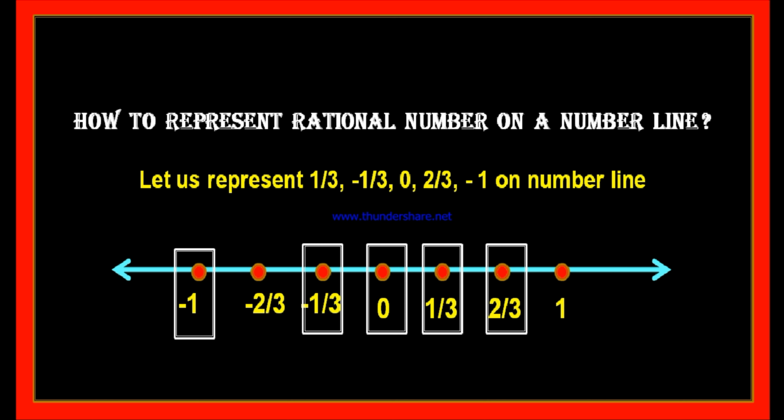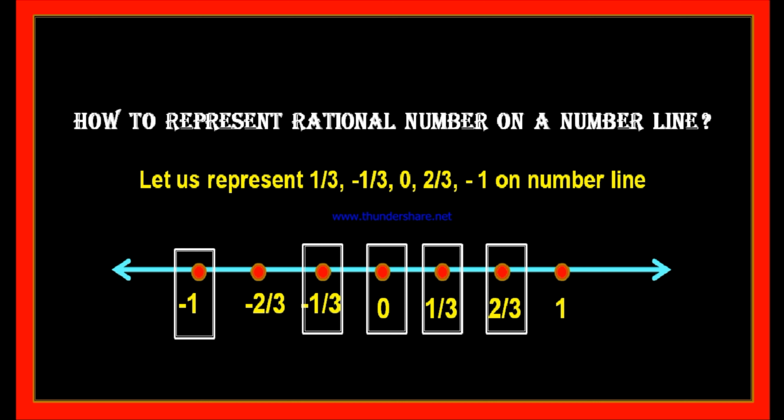Like this, you can represent any given rational number on the number line. First of all, this number line is a straight line. On this straight line, there are an infinite number of points. Do you know the definition of a straight line? A straight line is nothing but a set of infinite points. As there are infinite points on a straight line, every point may represent a number.